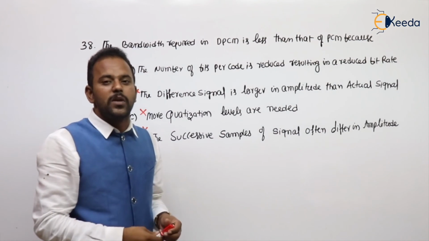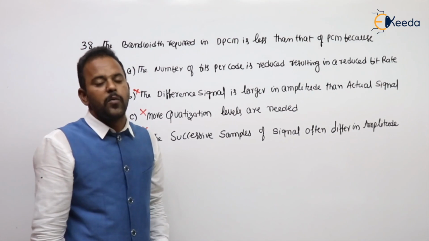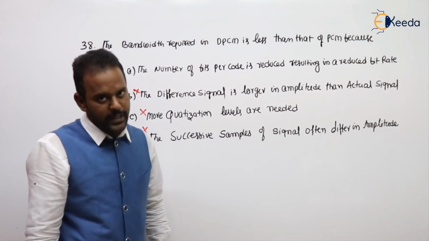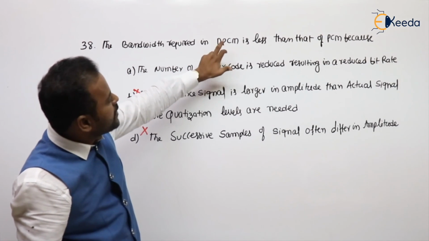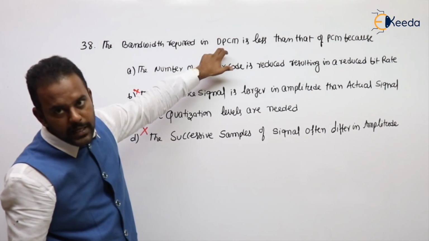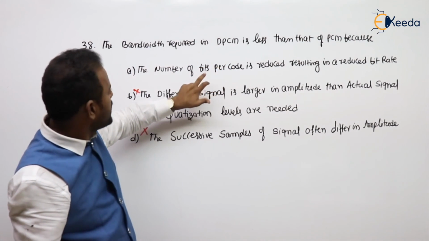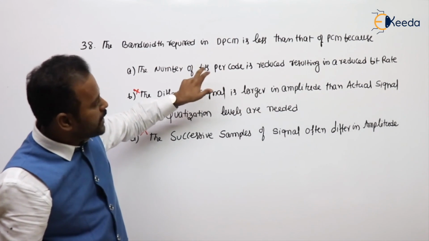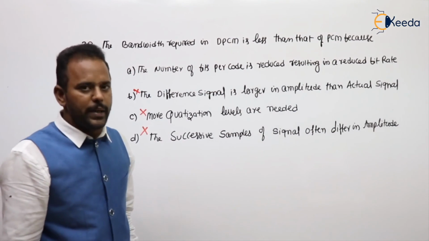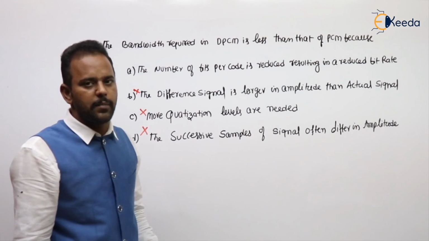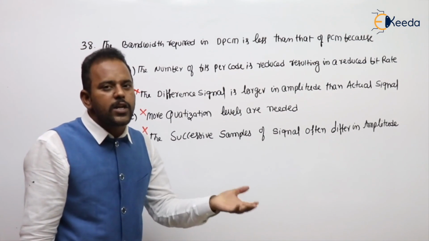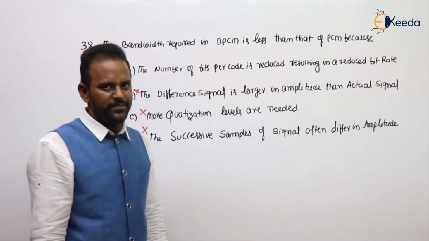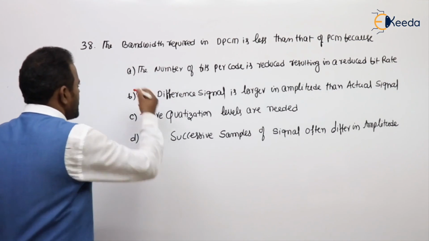A small number of bits only, small n only we need when compared to PCM. So the bandwidth required in DPCM is less than that of PCM because the number of bits per code is reduced, resulting in a reduced bit rate. Because bit rate is nothing but Rb equal to n fs. n is reducing, Rb reducing. So the answer is option A.